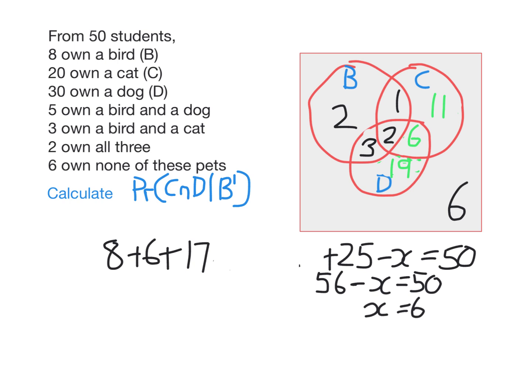Now that the Venn diagram is complete, I can turn my attention to this. This says the probability they own a cat and a dog given that they don't own a bird. So let's look at the second part first. Let's look at those that don't own a bird. That is all of these people here. There are 42 options in total for people that don't own a bird. Of those 42 options, we can see that 6 of them own both a cat and a dog. So the required probability is just 6 over 42 or 1 over 7.